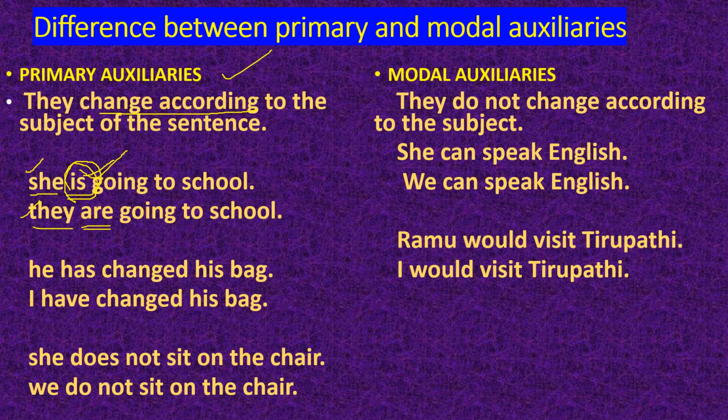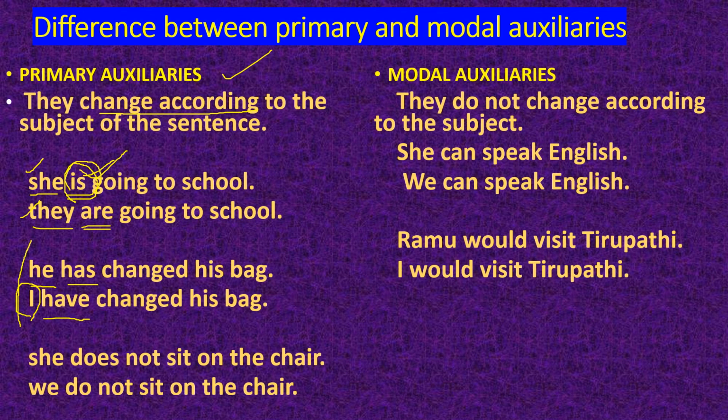Here also, he has changed his bag. Here the subject is he. He has. Has is the primary auxiliary. But when we write I instead of he, we don't write has. We have to write have. This is the subject and verb agreement between I and have. We say he has, she has, it has, and I have, we have, they have. We never say they has, we never say I has. This is the subject and verb agreement between have forms and subjects.